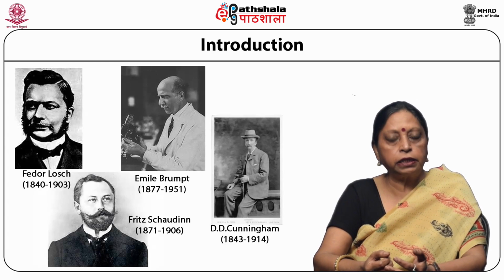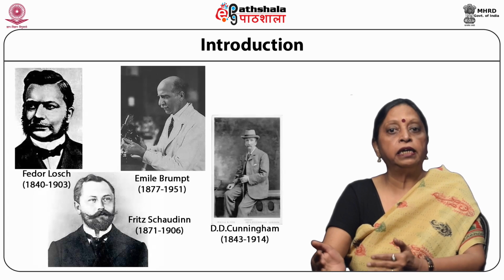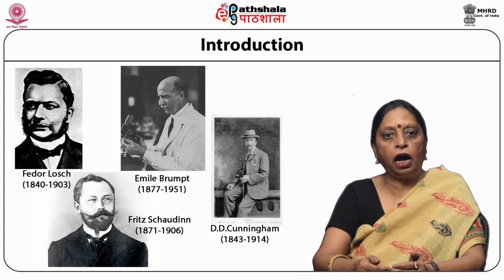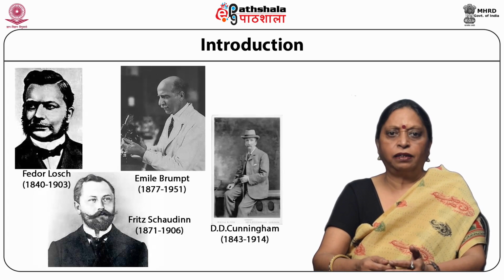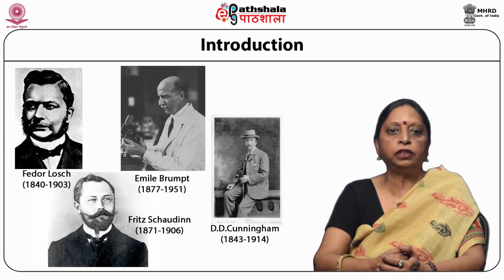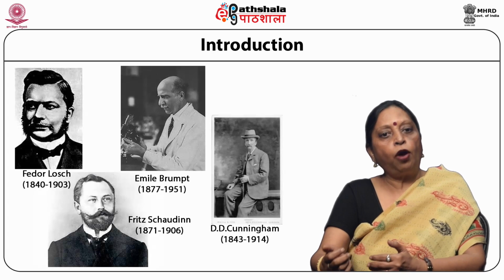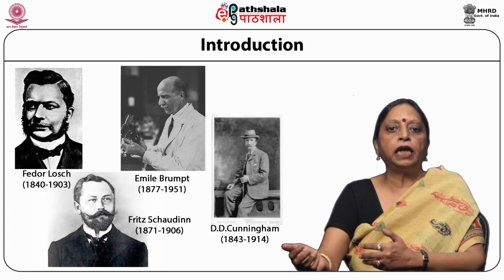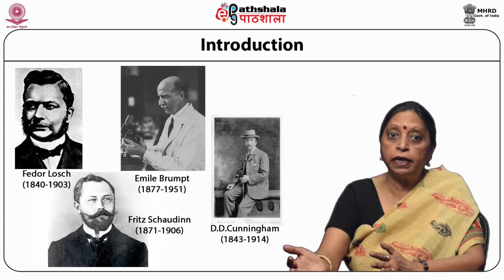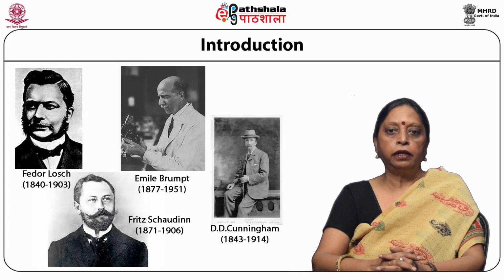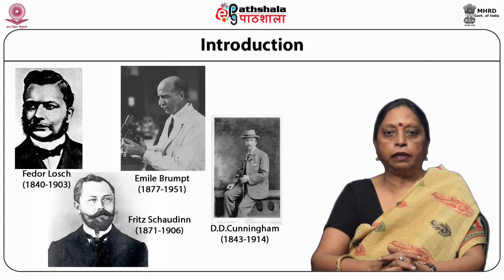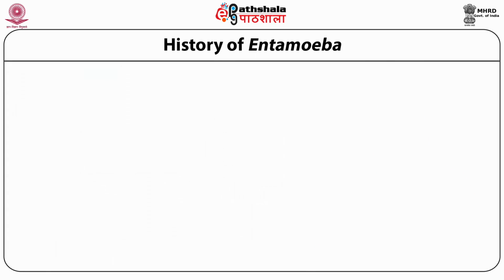Entamoeba hartmanni is non-pathogenic and closely resembles Entamoeba histolytica in morphology, except that it is smaller in size than Entamoeba histolytica. Entamoeba pollici is a commonly naturally occurring parasite in monkeys and pigs, but rarely found in man. But if it is found in man, it can cause diarrhea just like Entamoeba histolytica. After giving you a general account of the various types of Entamoeba, let us talk about the history of Entamoeba.